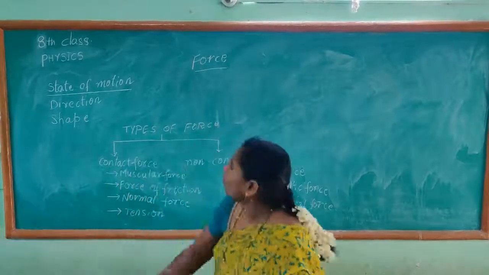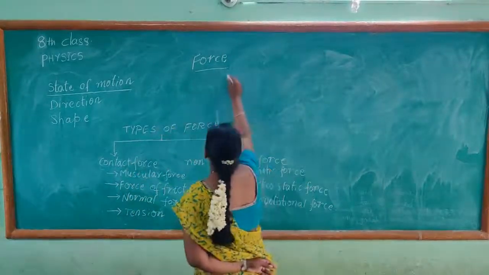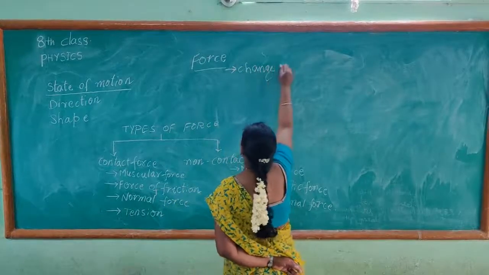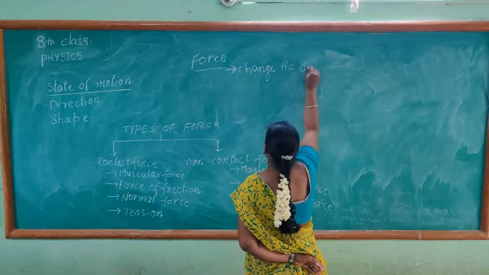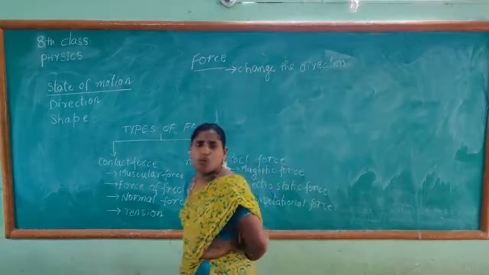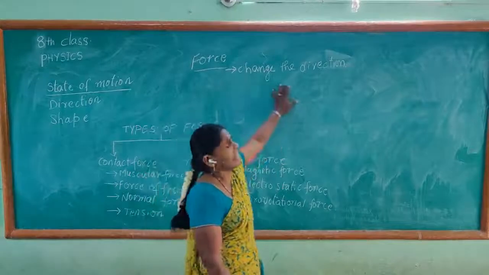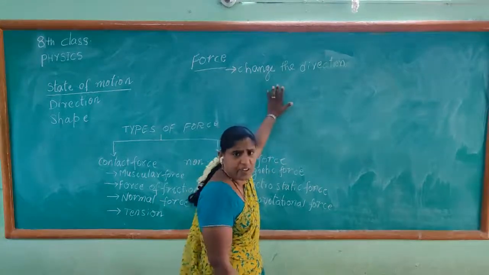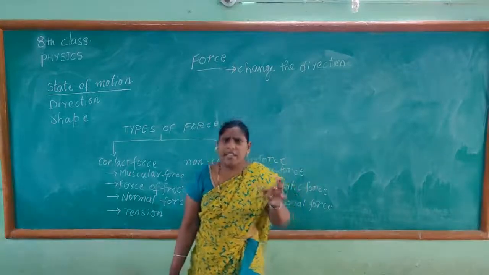That is, force can change the direction. How can a force change the direction? For example, take a carom board striker.